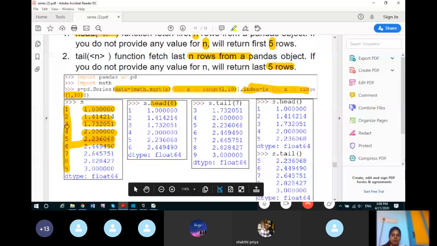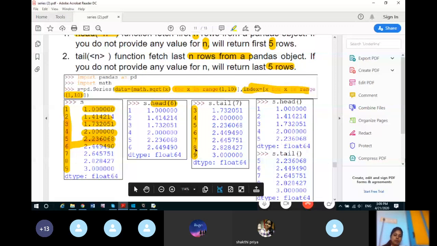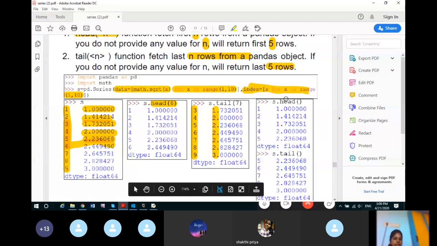But remember that it will not display the series in reverse order. It will take the last 7 rows, but the order of representation will be the same as it is stored in the series. It will not display the last 7 rows in reverse order. It will have the same order as it was created using the series function.